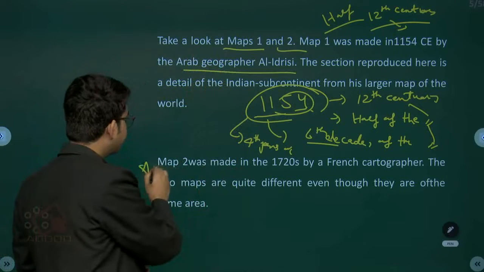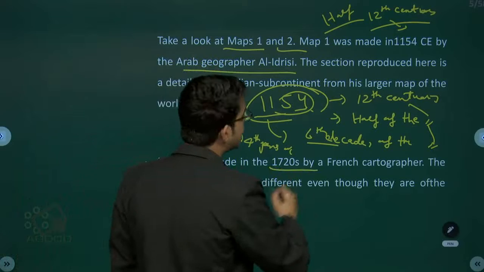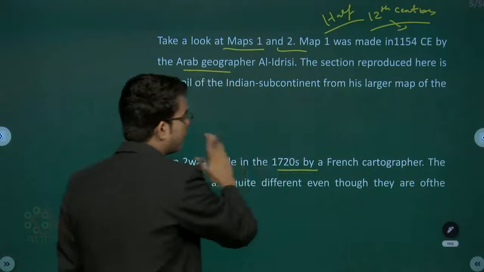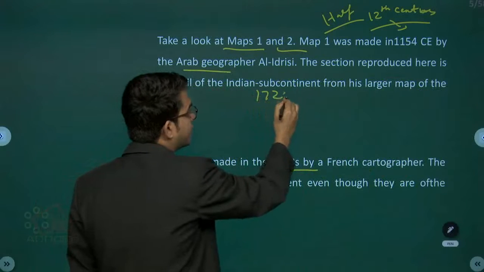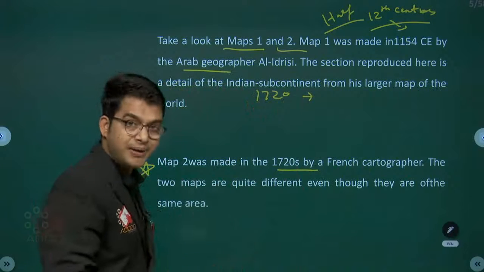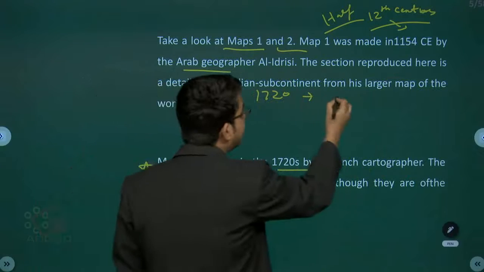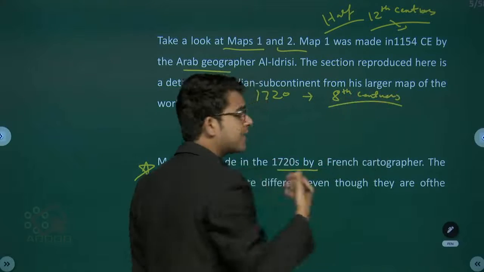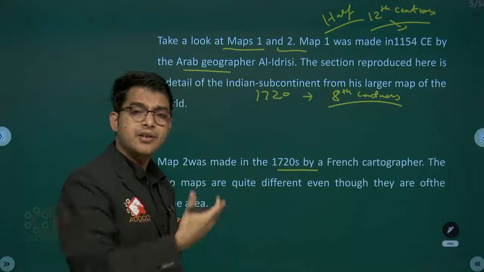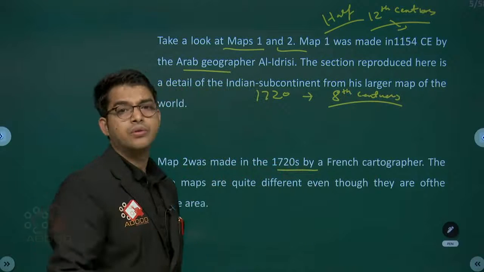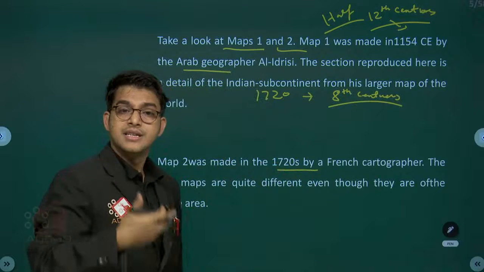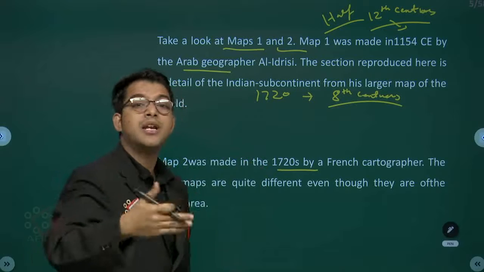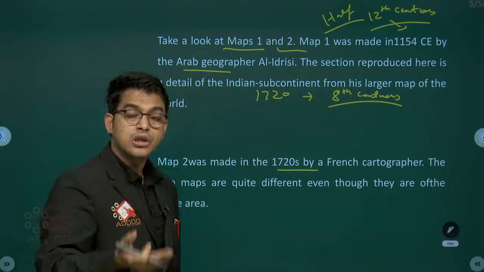But map 2 was made in the 1720s. Same thing you want to do here. If the date is 1720, what does that mean? That means we are talking about the 18th century. Understand, because this is the language that even NCERT will start giving you from the 7th class onwards. In 7th, 8th, 9th, 10th, you will not directly get 1720, you will get the middle of the 18th century and like that. So always understand.